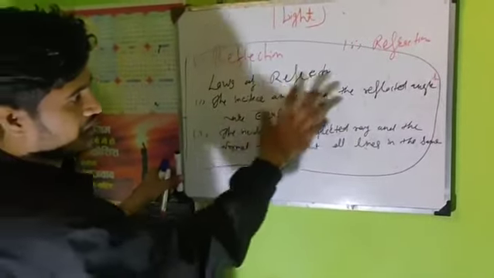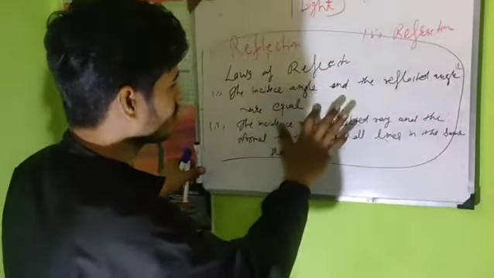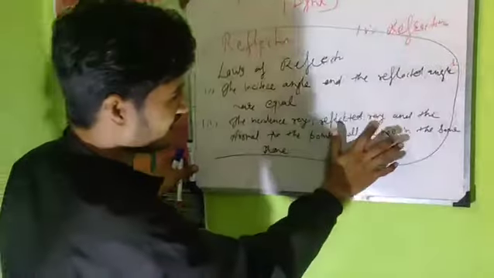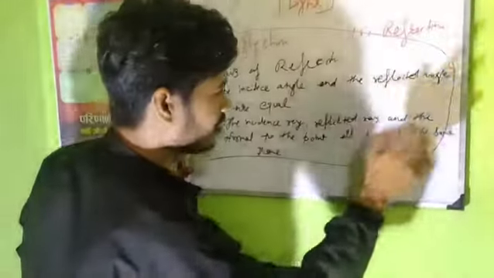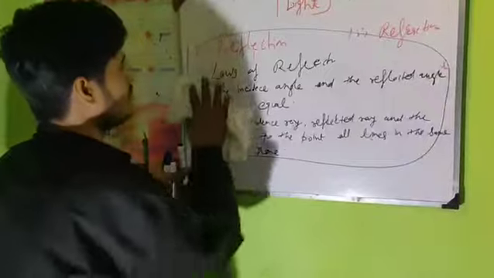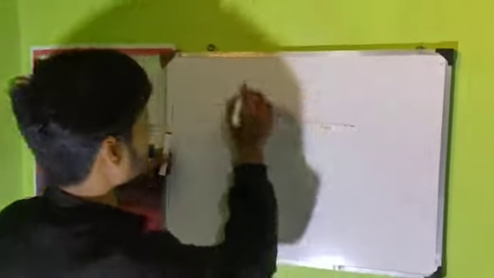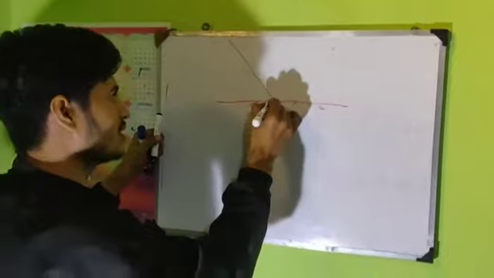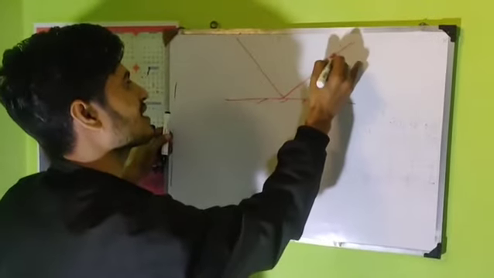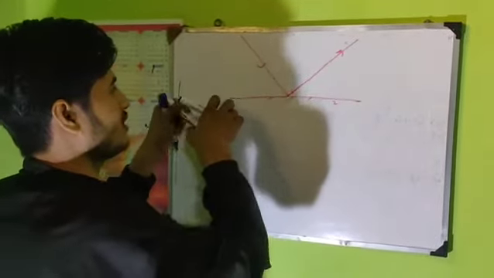Laws of reflection. The angle of incidence and the angle of reflection are equal. The incident ray, reflected ray and the normal to the point all lie in the same plane. How? Now we explain this very clearly. Let us suppose this is the surface. The incidence ray is this, the reflected ray is this, and the normal to the point is this.